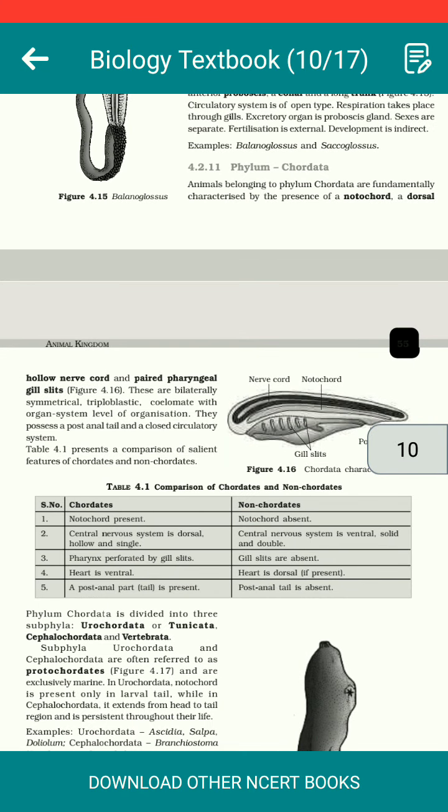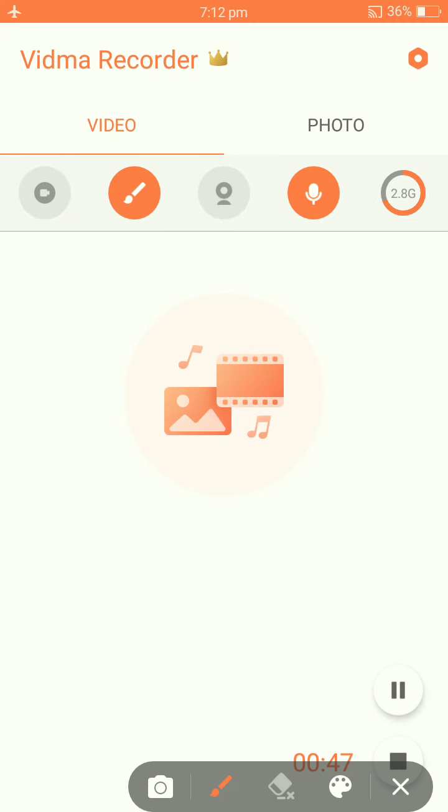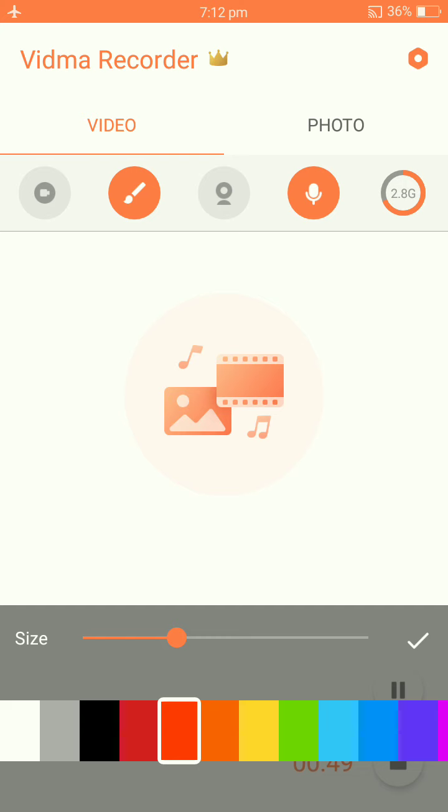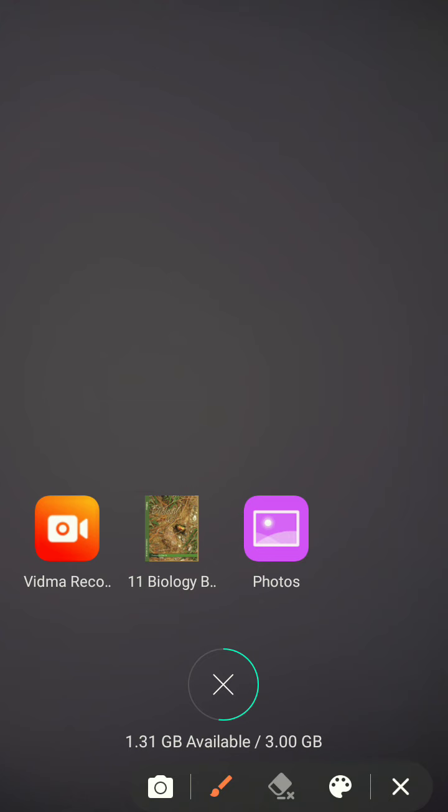When you begin to discuss the chordates, there are many characters, rather a large number of chordate characters, but some main fundamental characters have been listed by your NCERT text. So we shall first focus on those very important chordate features, which have been labeled as the fundamental chordate features by the text also.